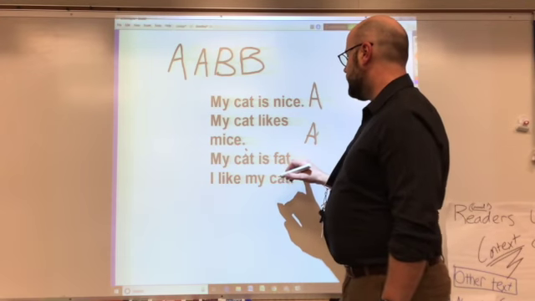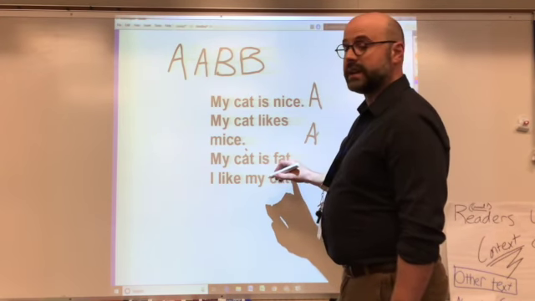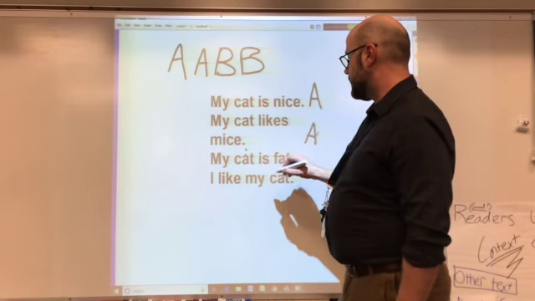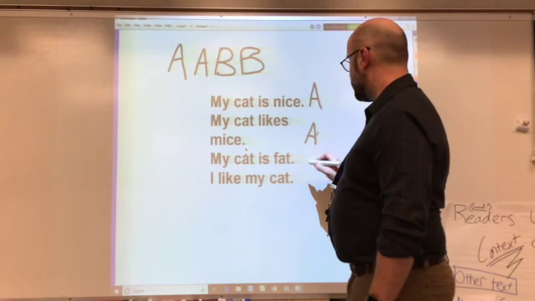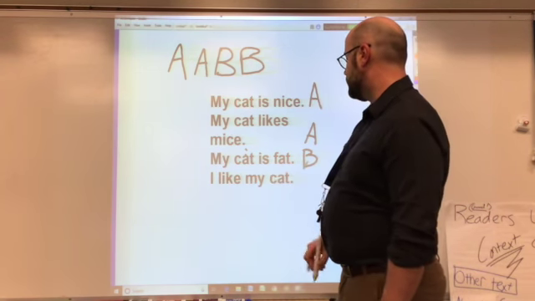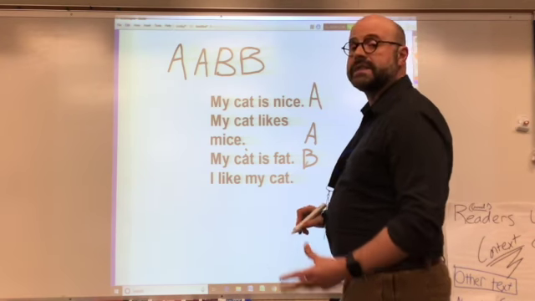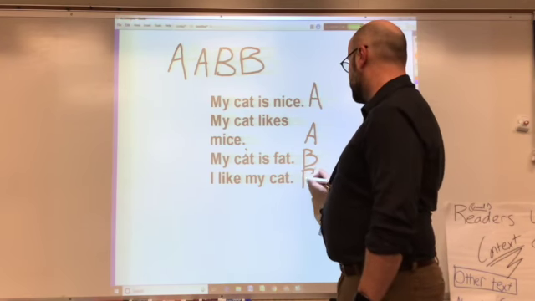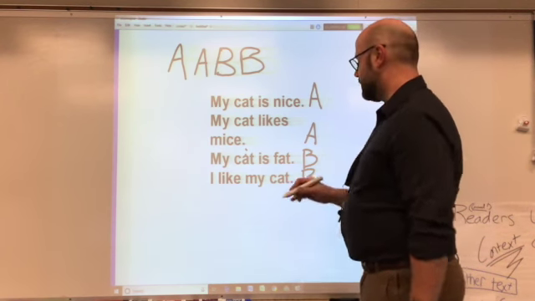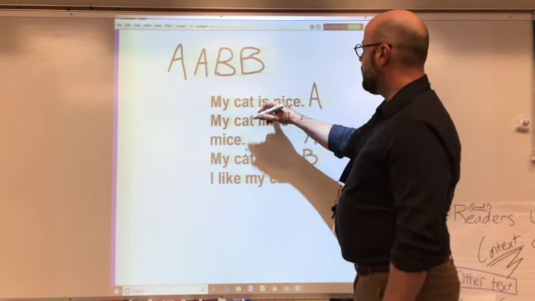My cat is fat. Well, that's a different end sound than mice. That's not an end rhyme. So that would be B. I like my cat. Cat and fat have the same end rhyme, so that would be a B. You know what I mean? That's a B.